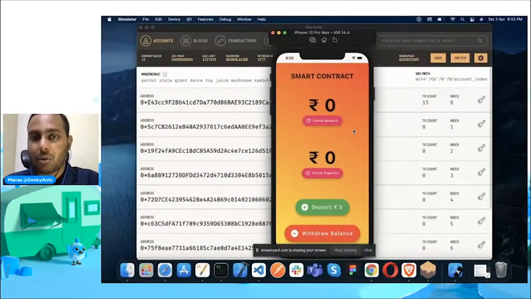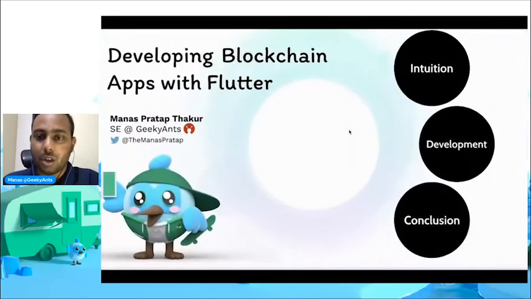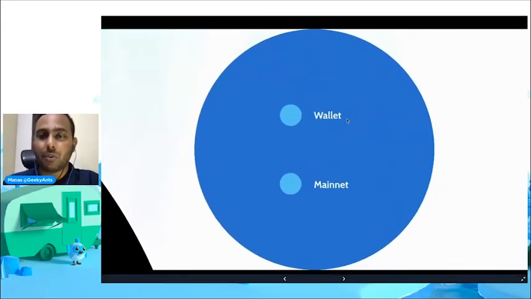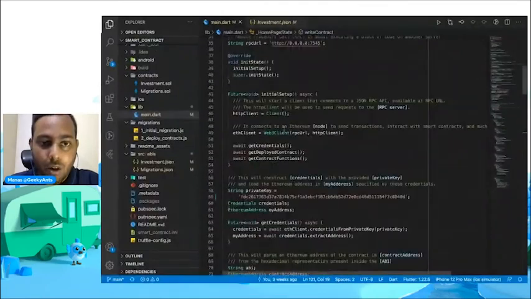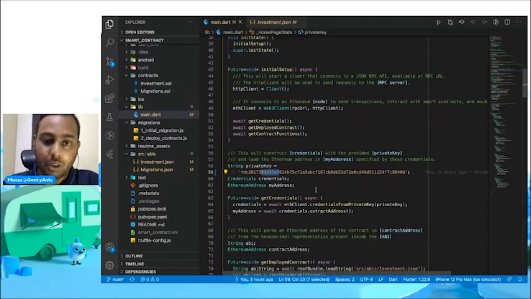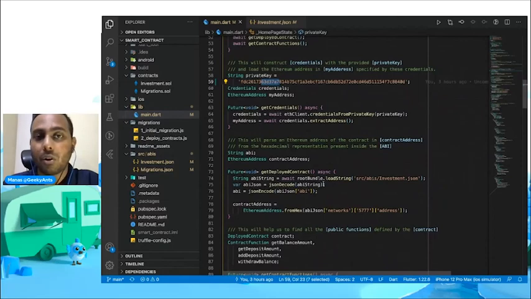Now in the smart contract that I told you, you get trust out of the box, so you don't need to go to a bank and you can just raise capital like this. So you saw this, and the whole code is open source. So if you decide to dive into it, you could do two things, right? You could attach it with a wallet. You saw here, I have manually defined a private key. But instead of this, you could have a pop-up to the user saying, "Hey, would you like to connect this wallet?" And when they have connected the wallet, you could use the same thing to withdraw and deposit amounts, right? Everything could be connected to that wallet.